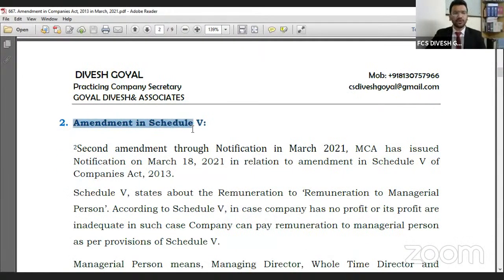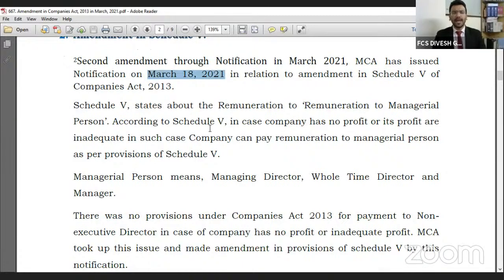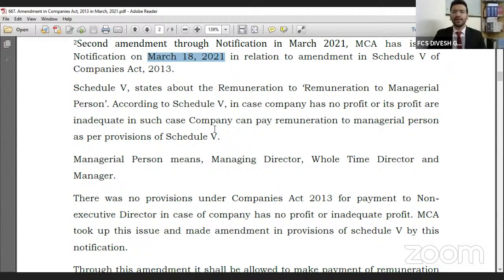Second amendment: amendment in Schedule 5. Schedule 5 relates to the remuneration to managerial persons in case of inadequate profit or no profit. This amendment came on 18th March 2021; the Ministry issued a notification on 18th March 2021. As we know, as per Schedule 5, there is remuneration to managerial personnel in case of a company having no profit or inadequate profit.